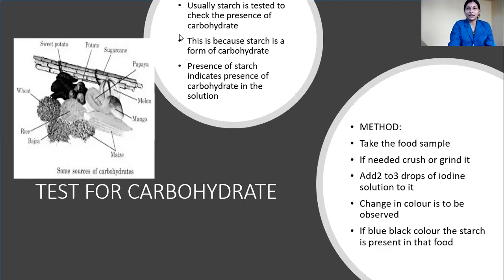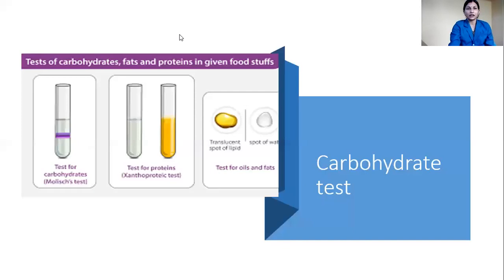You can see the test over here. Three tests I have combined and shown in this picture, so don't confuse. In this picture you only see the carbohydrate test. You don't need to remember the name of the test. We call it the Molisch test, but you don't need to remember the name.